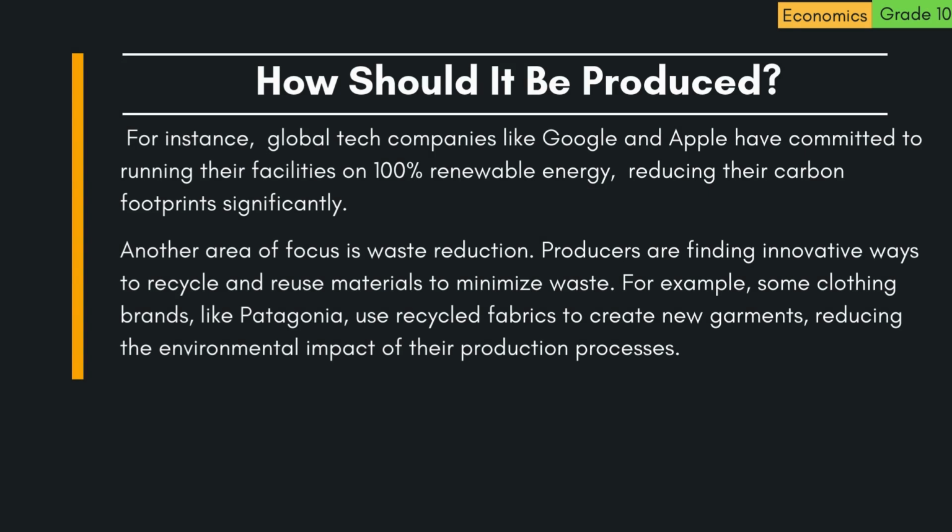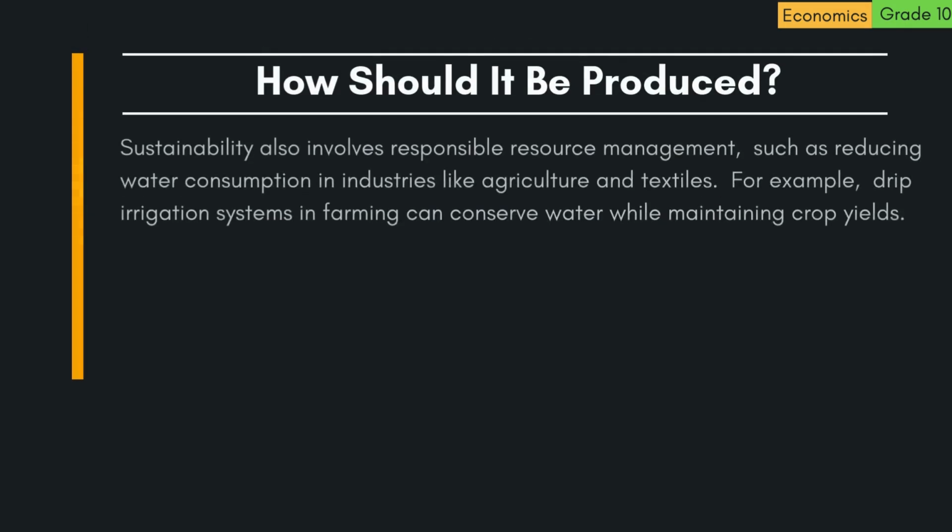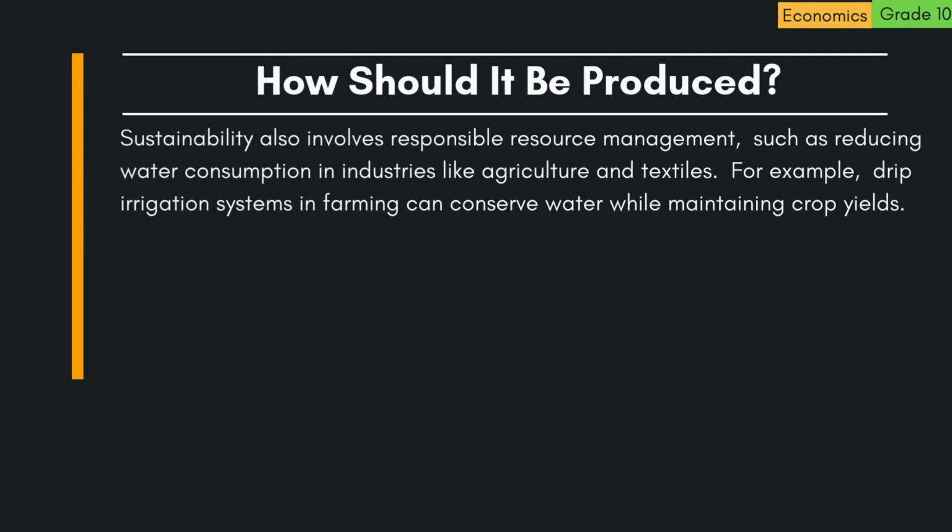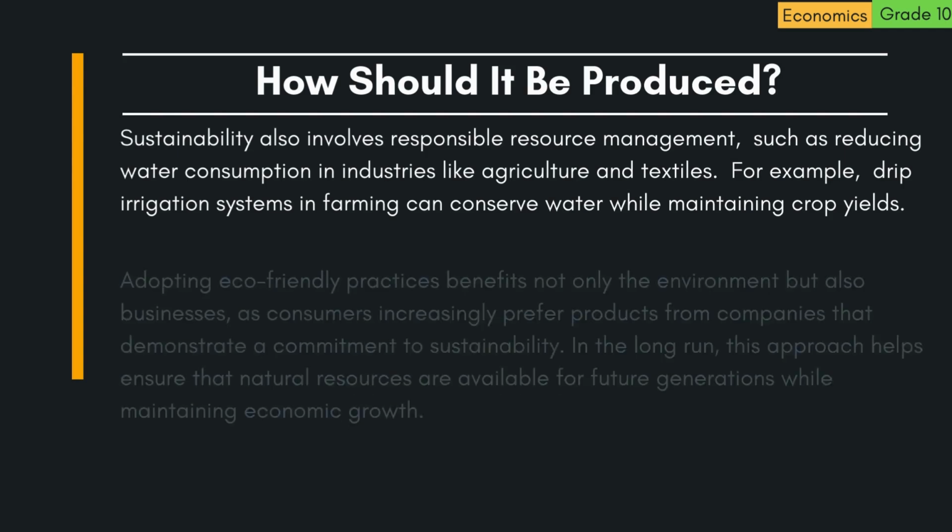For example, some clothing brands, like Patagonia, use recycled fabrics to create new garments, reducing the environmental impact of their production processes. Sustainability also involves responsible resource management, such as reducing water consumption in industries like agriculture and textiles. For example, drip irrigation systems in farming can conserve water while maintaining crop yields.